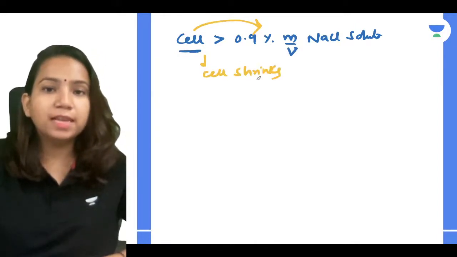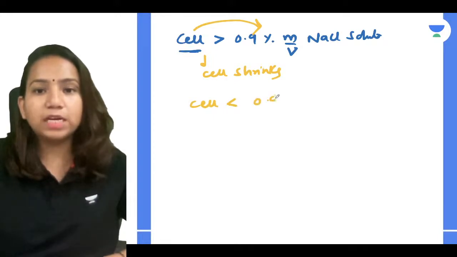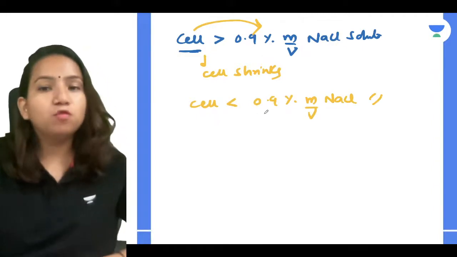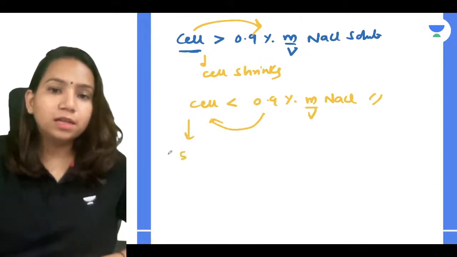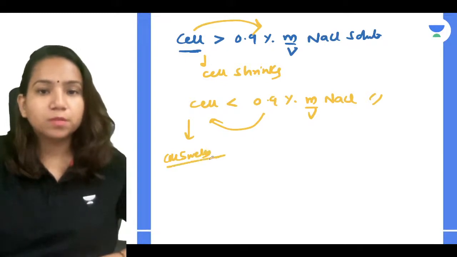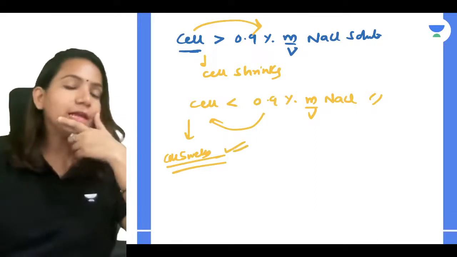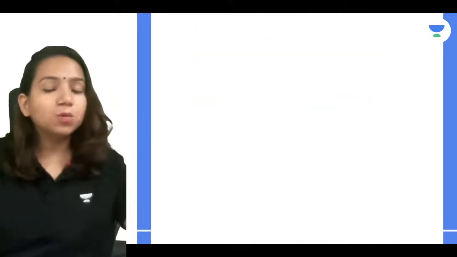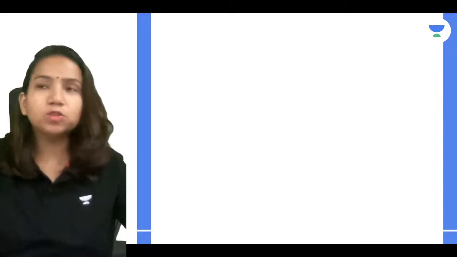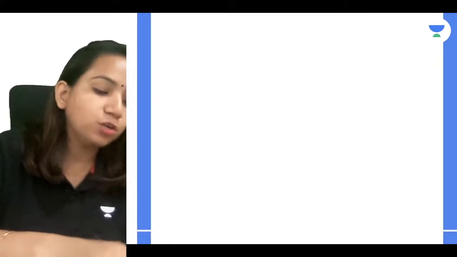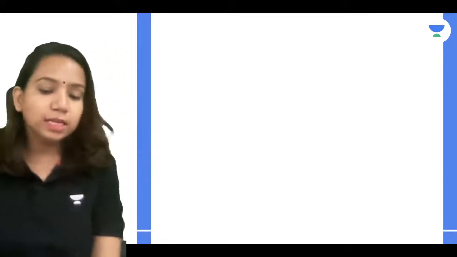But if you have a cell with concentration less than the 0.9% M by V NaCl solution, the movement will be from the solution to the cell, so the cell swells. The movement of particles according to osmosis will be there, and because of that your cell will swell. Clear with it everyone? So we have talked about a small topic, the different solutions on the basis of osmotic pressure: isotonic, hypotonic and hypertonic solutions. Now let's talk about our next topic, which is an important topic, abnormal molar mass. Let's start with it guys.